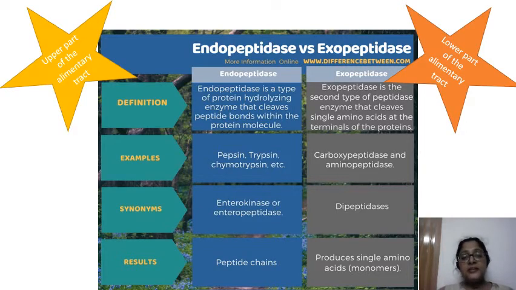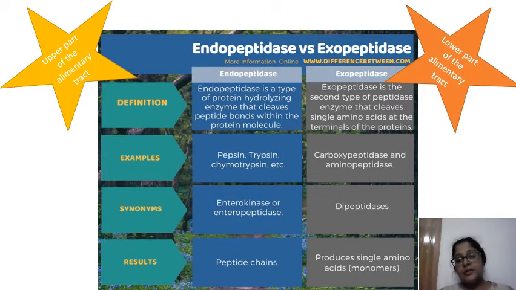So endopeptidase is a type of protein hydrolytic enzyme which is mainly found in the upper part of the alimentary tract. Pepsin, trypsin, chymotrypsin are examples of endopeptidase, which is also known as enterokinase or enteropeptidase. The main result is peptide chains; it acts on the peptide chains.